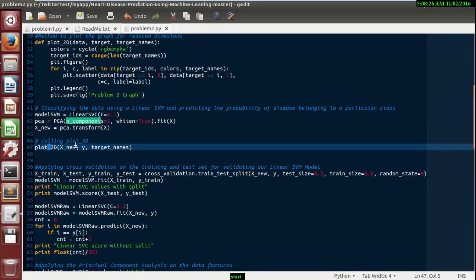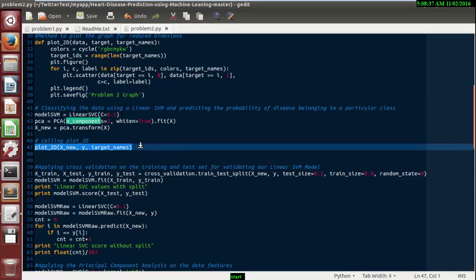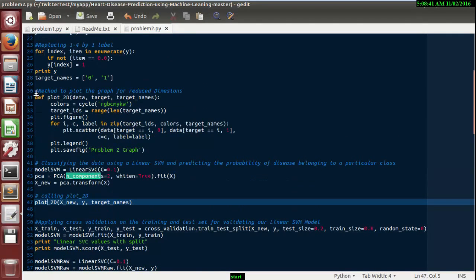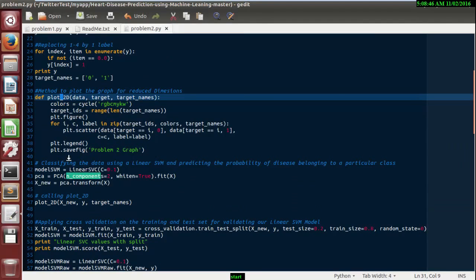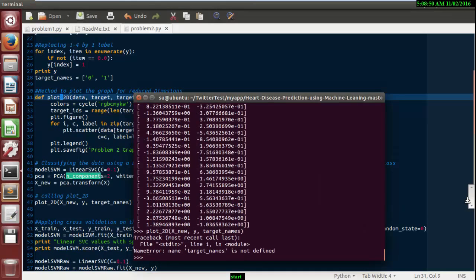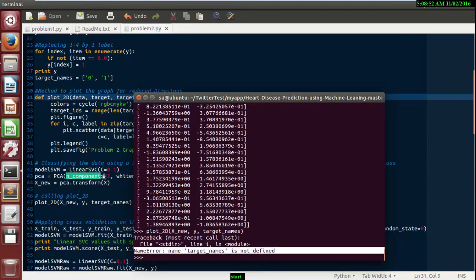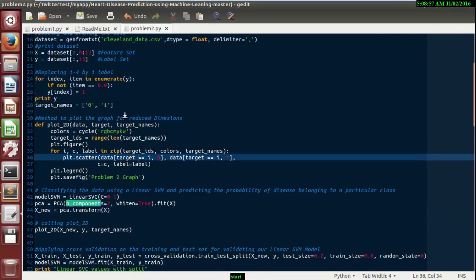Now I'm going to plot the features with respect to y and the target name. I have already given the definition of this function above. What I'm going to do is call plot 2d. Oh, sorry, I forgot to mention this thing.